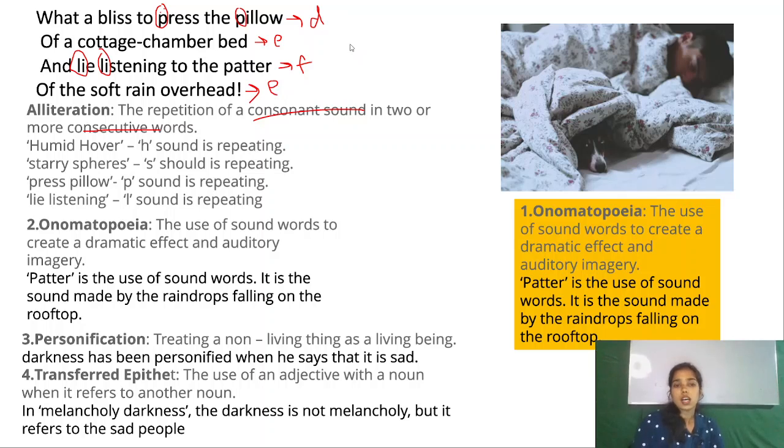So here our rhyming scheme is a, b, c, b, d, e, f, and again e. So this is the rhyming scheme of first stanza. Okay. a, b, c, b, d, e, f, e, this is the rhyming scheme of first stanza.